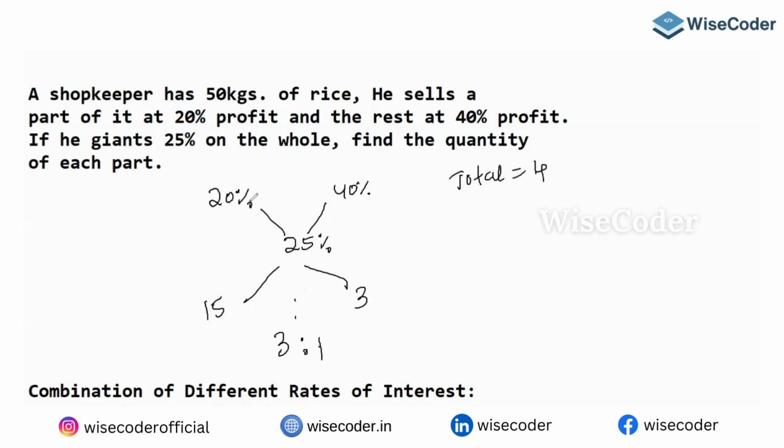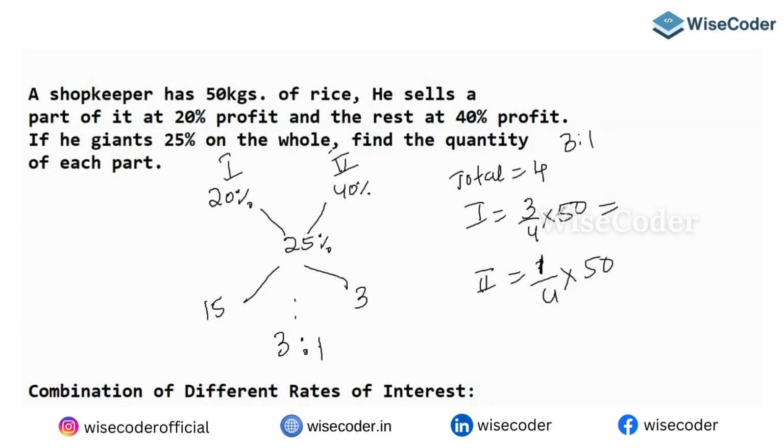So this is the first variety, this is the second variety. If you want the first variety, the actual ratio is 3 is to 1. So 3 by 4 into 50. If you want the second variety, 1 by 4 into 50.